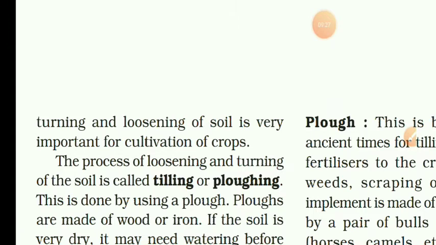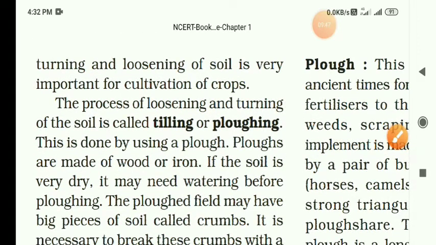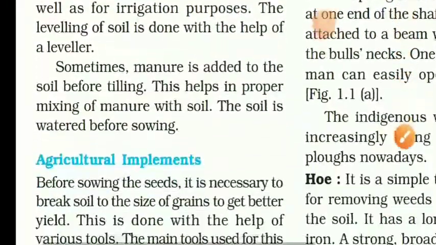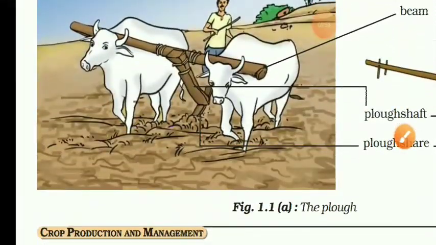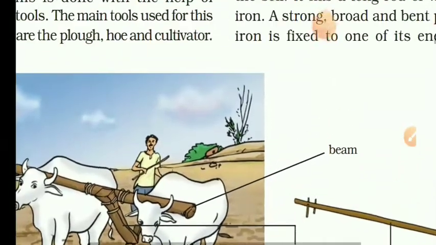The process of loosening and turning of the soil is called tilling or ploughing. So what is ploughing or tilling? The process of loosening and turning of the soil is called ploughing. This is done by using the plough. Ploughs are made of wood or iron. Now I will show you the plough here. See, look here. The ploughs are made of either wood or iron.